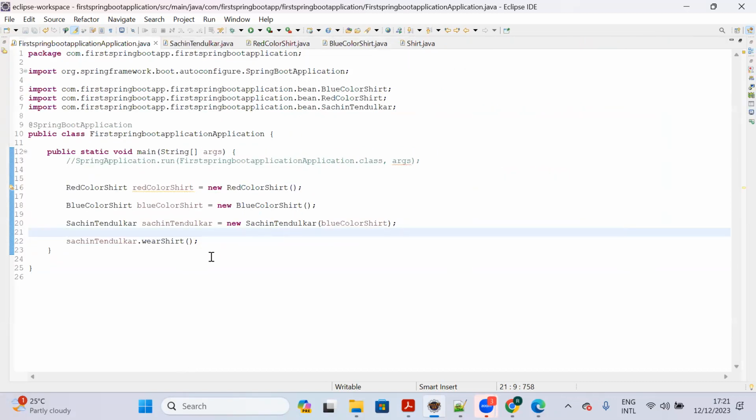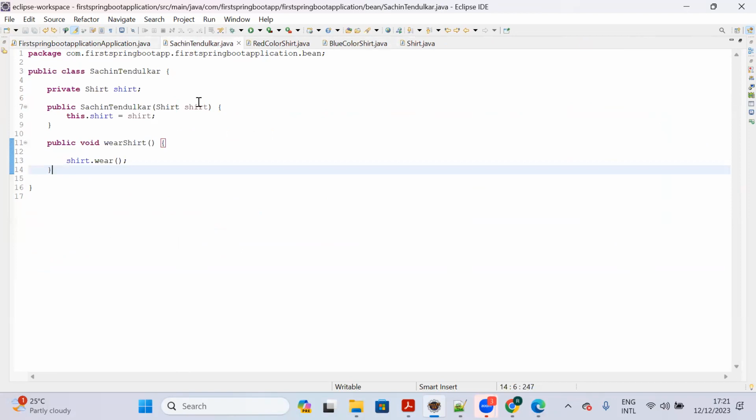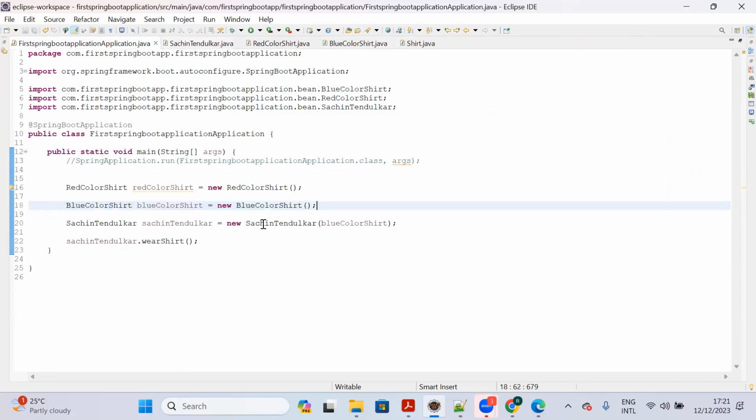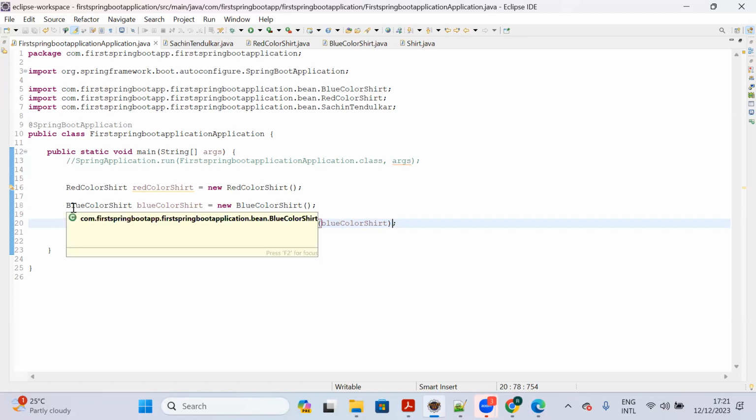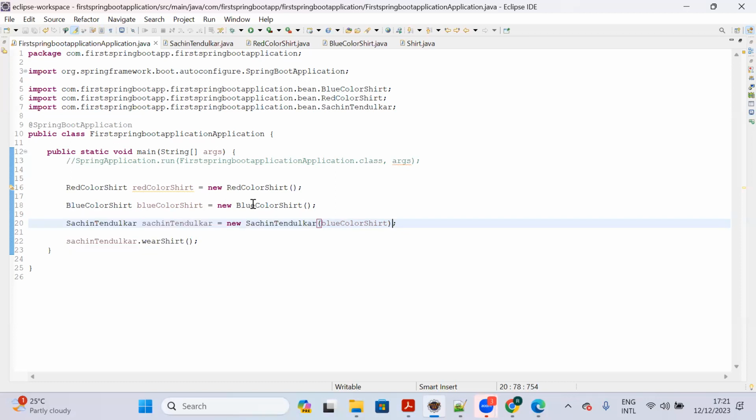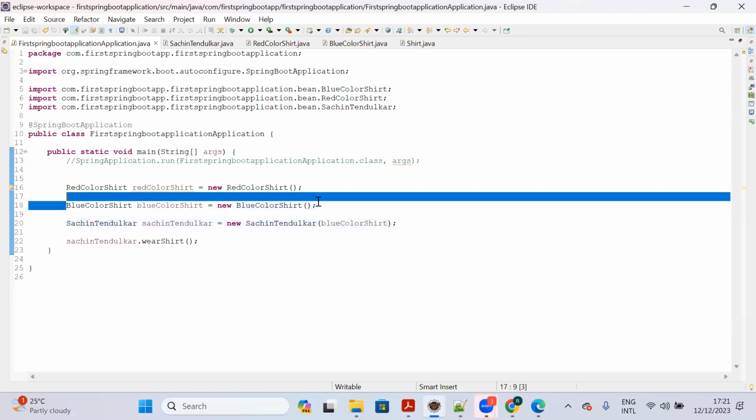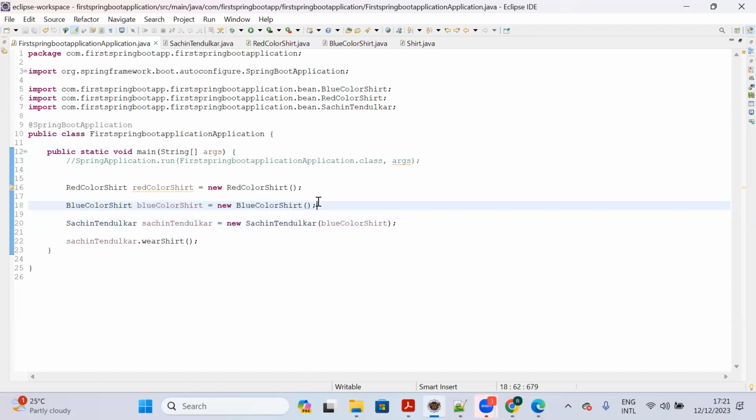main application. So here, what I will do, let me create, instead of the earlier red color shirt. How can we create an interface object, guys? Sachin Tendulkar object has a constructor which takes a shirt class object, right? So how can we create the object? We can create it with the help of a subclass, right? Directly also we can pass. This will work. Let me show you.